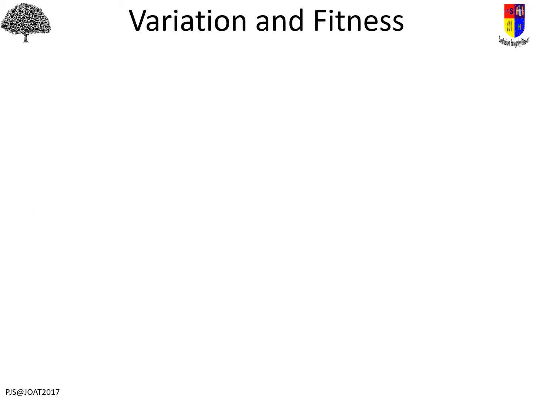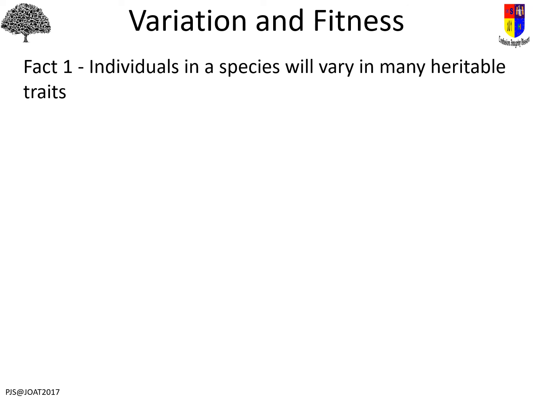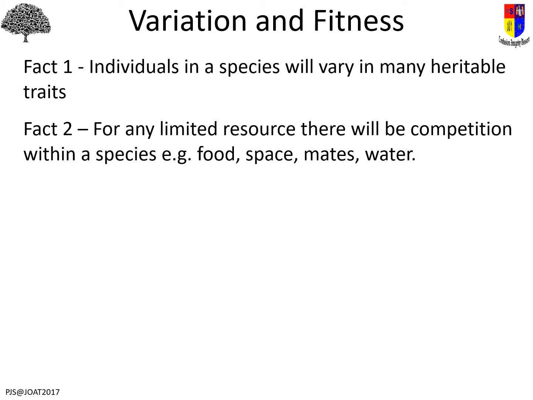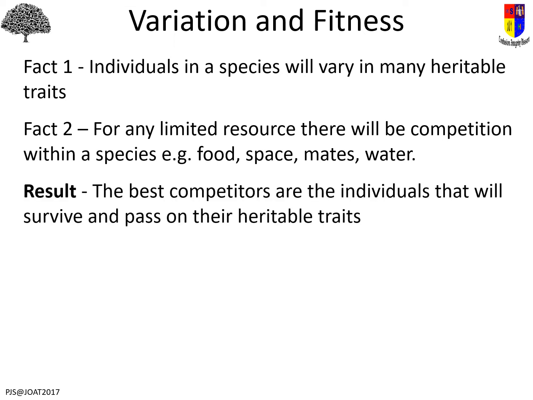So taking that further, we have facts that played into this. What we know is that individuals in a species are going to vary. We've talked about this in the last two sets of things. It's all about variation. And there will always be competition if there's any limited resource. So that would be anything that they need, anything that they want, that is not in completely unlimited supply, there will be competition. So the result is that the ones that are the best competitors, the ones that are best at getting that particular limited resource, they're the ones that will breed, and therefore they're the ones that pass on the variation that they have that's heritable.